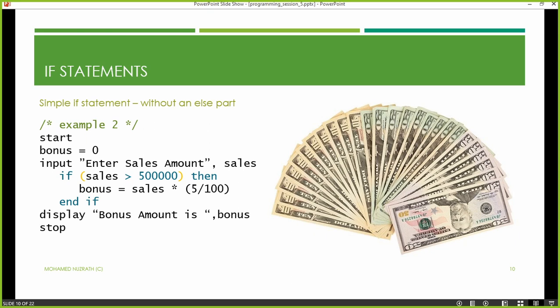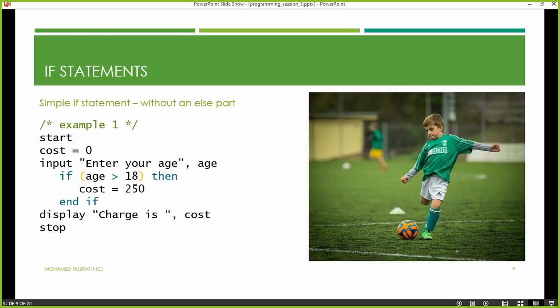If the sales amount is more than 500,000, then only the person is eligible for bonus. So the criterion is very simple. If the person does not have a sales value of more than 500,000, no bonus calculation is needed. If you take a look at these two programs, they are very identical.